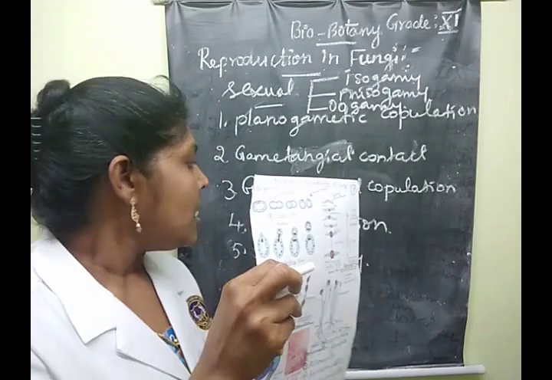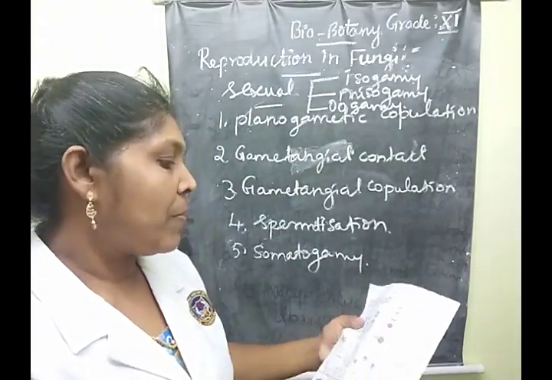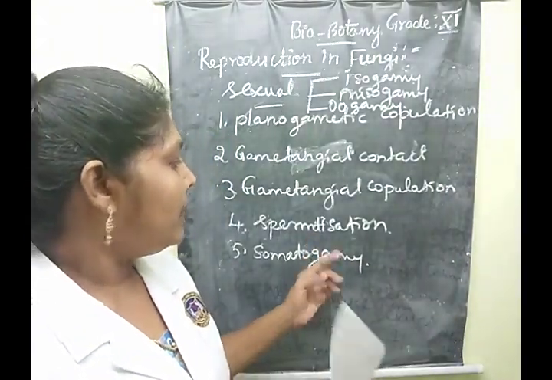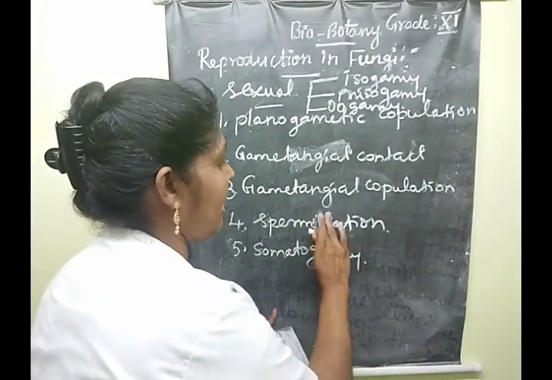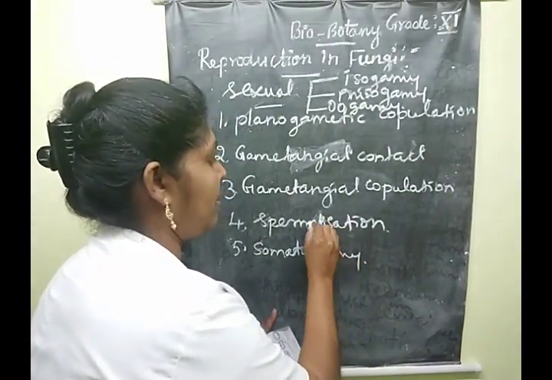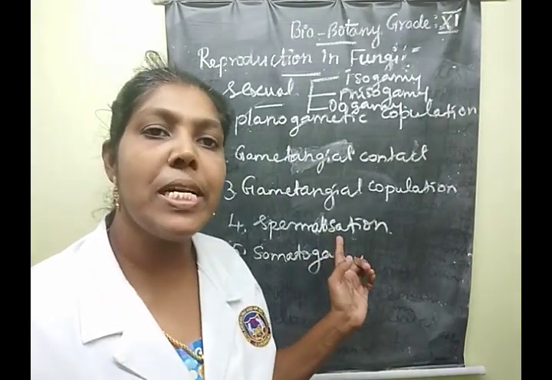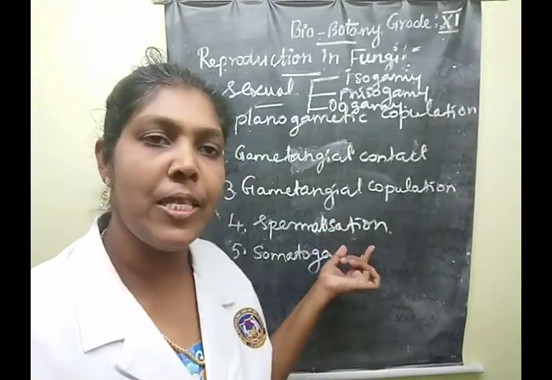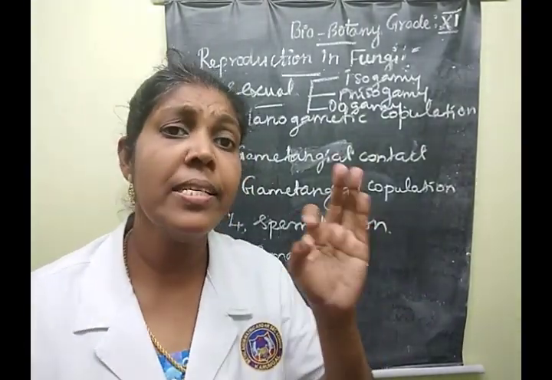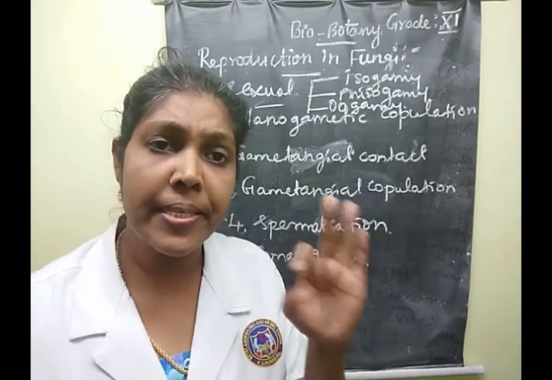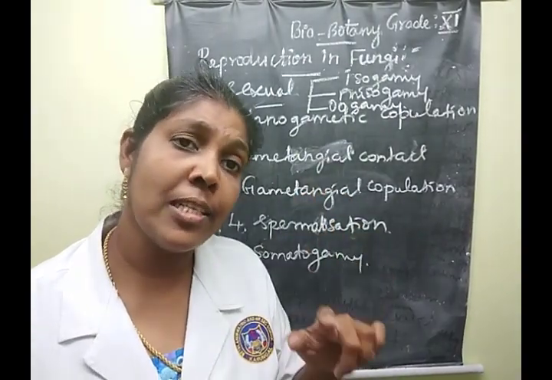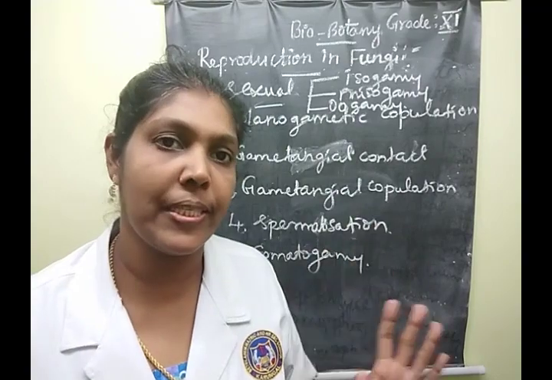The next one is spermatization. In this method, a single nucleus in the uninucleate condition of the pycnidiophore or microconidium is transferred to the receptive hyphal cell.